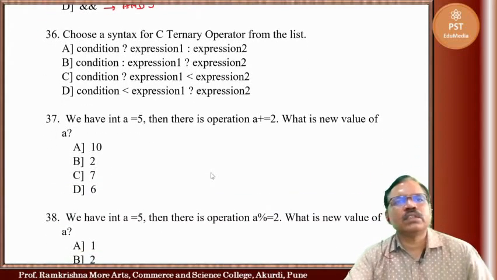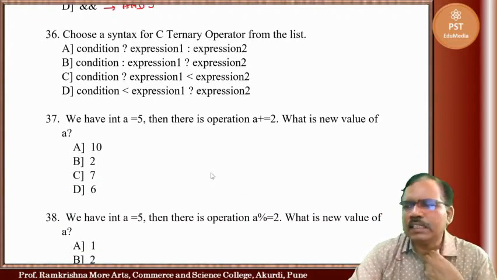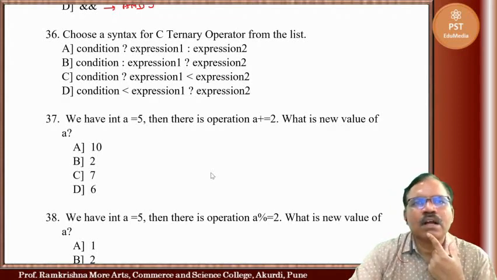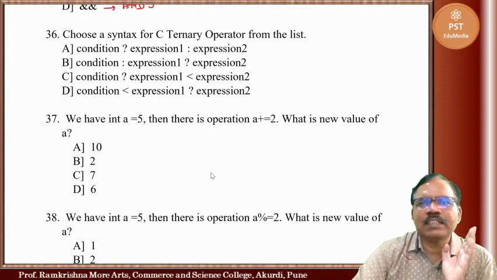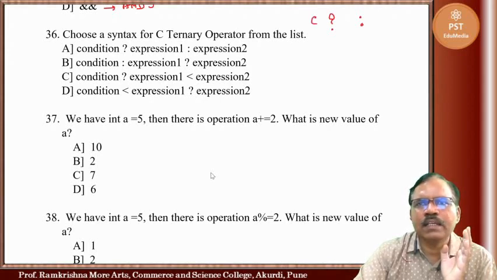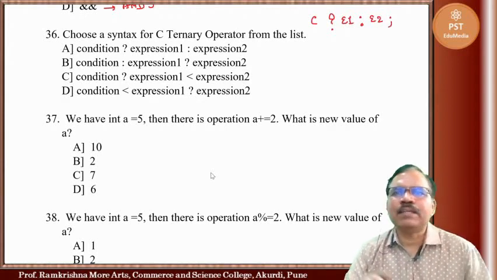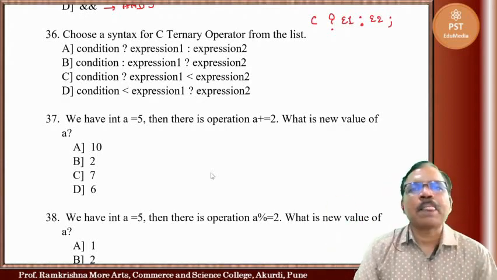Now choose the syntax for the C ternary operator from the list. The ternary operator, as we have just seen, uses a question mark and colon. Here we have condition, expression 1 and expression 2, and then a semicolon, which is the end of the statement.